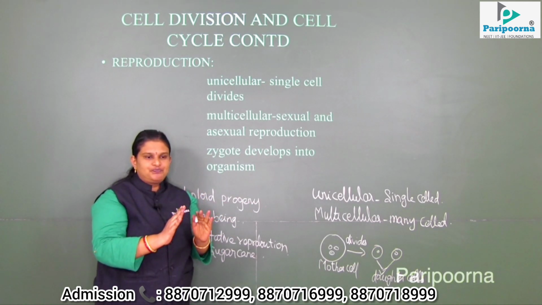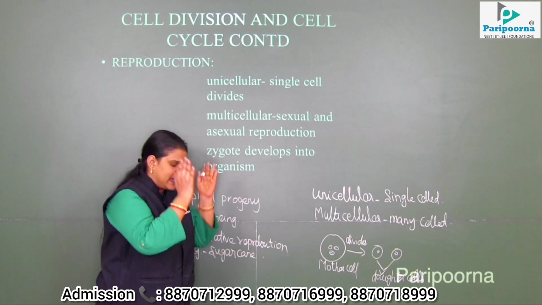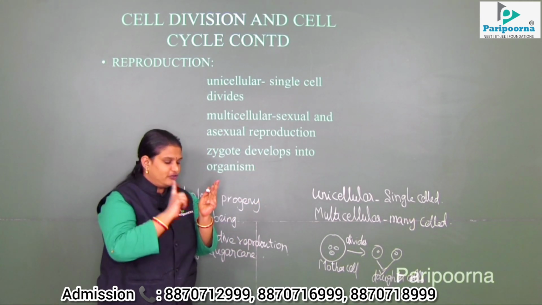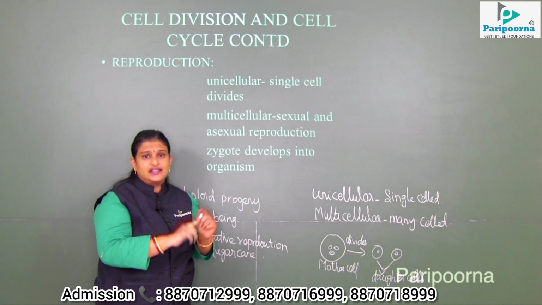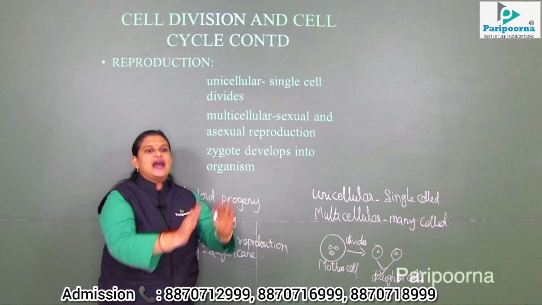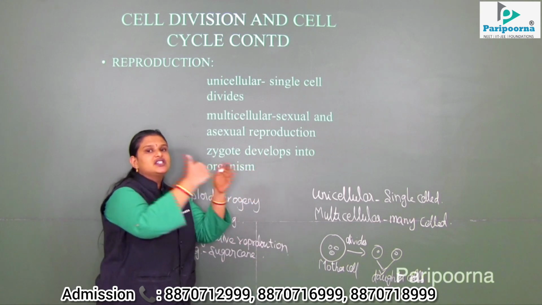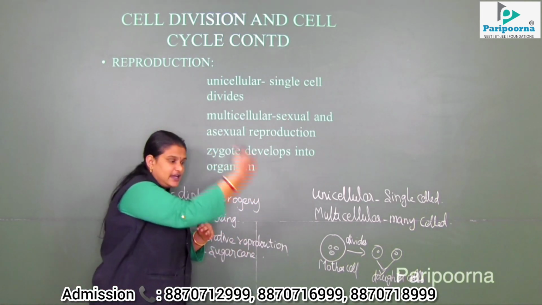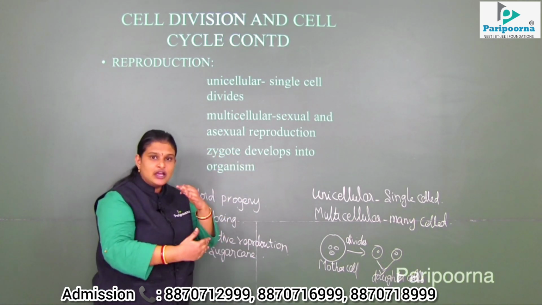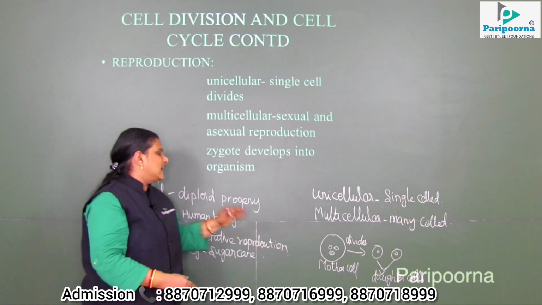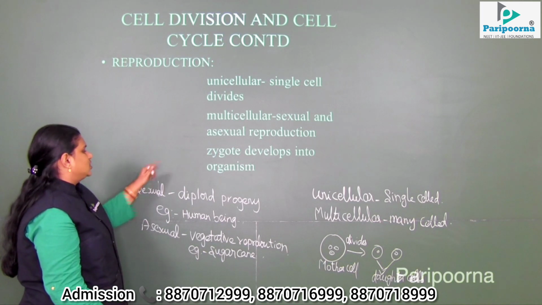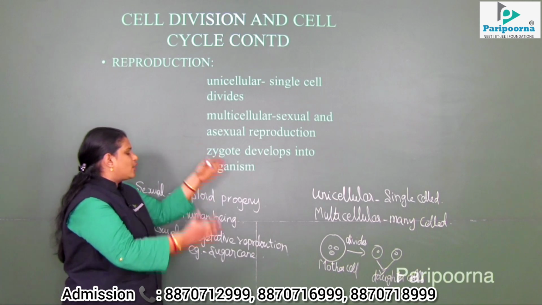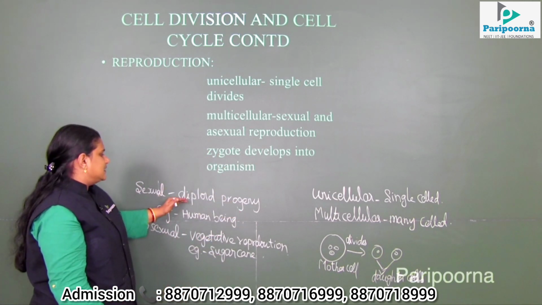Haploid is nothing but when the parent is by itself. It doesn't change its nature, like going for replication or division or nothing. That is called haploid. So always the parents are haploid. The progeny which is produced from the haploid is always diploid. Diploid in the sense it has already undergone cell division and everything for its new generation. So in sexual reproduction, the haploid parents produce the exact copy, the siblings. That is diploid progeny.